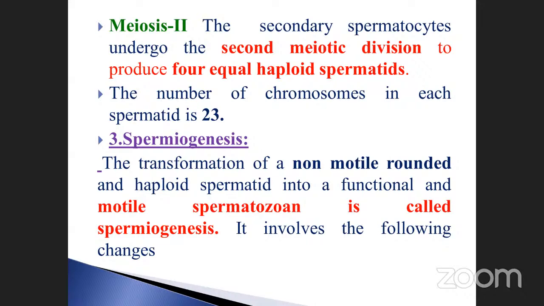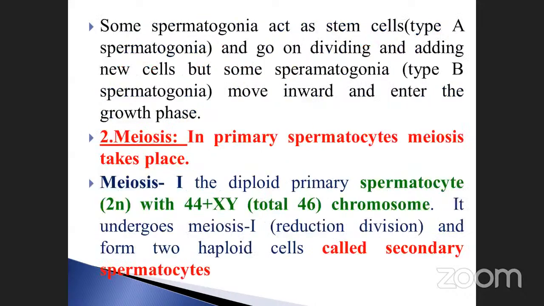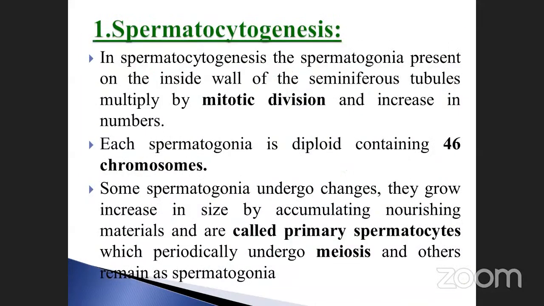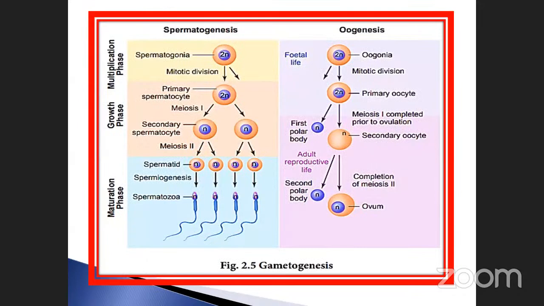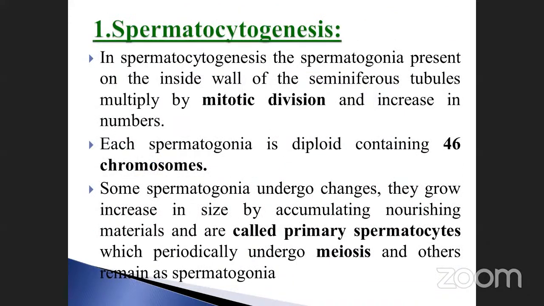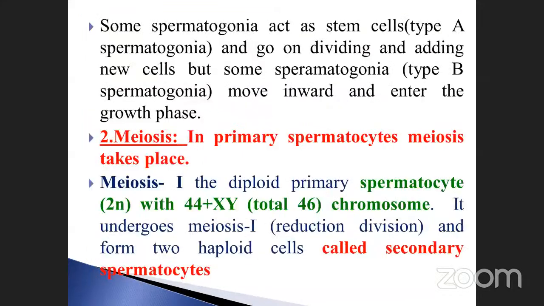Spermiogenesis, non-motile rounded. Here, this is considered as this one. So this is called non-motile rounded. These are all spermatids, but rounded and non-motile in nature. Okay, that is the thing.